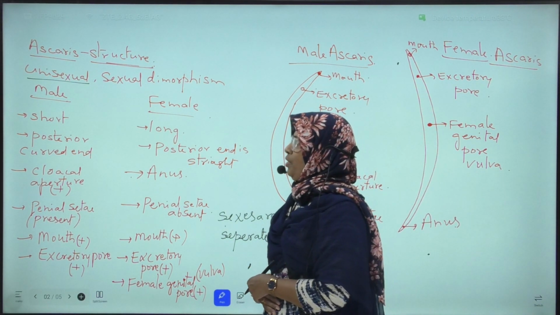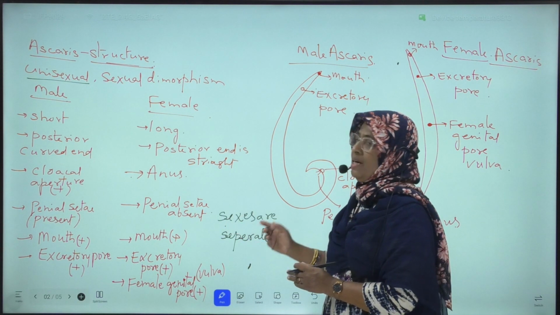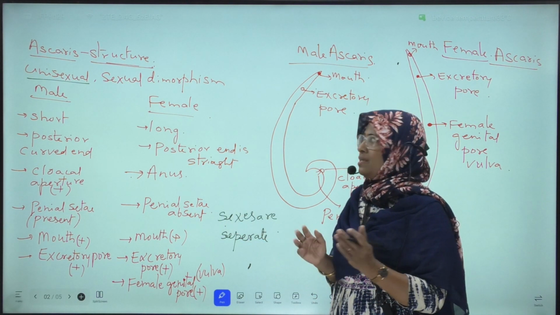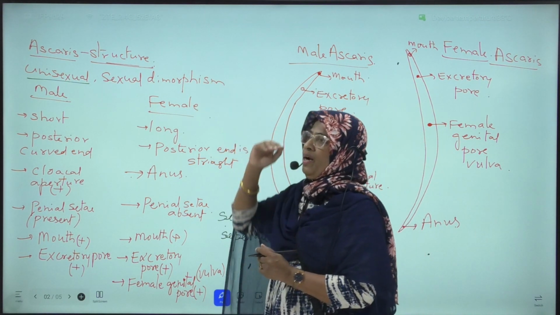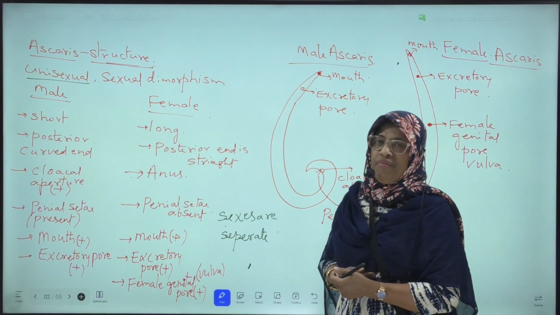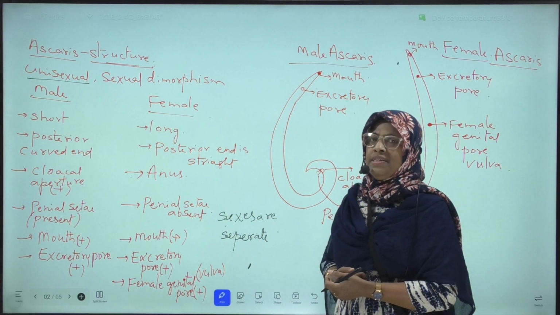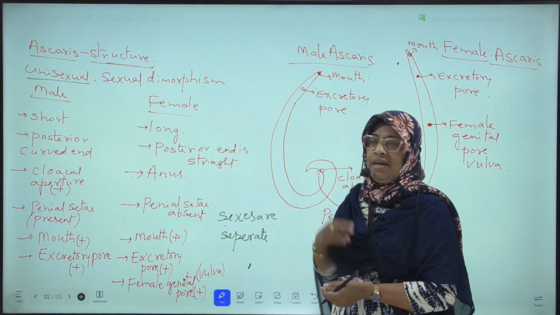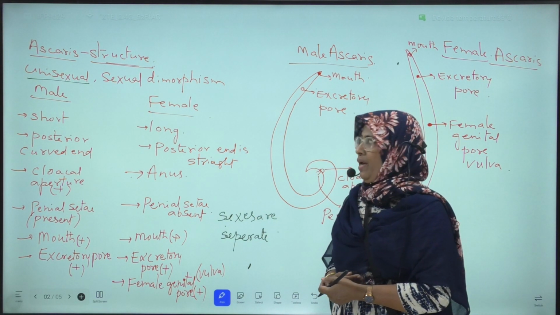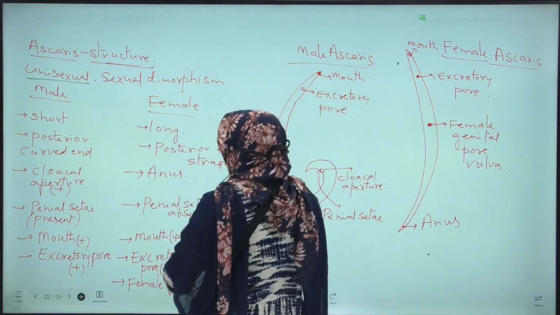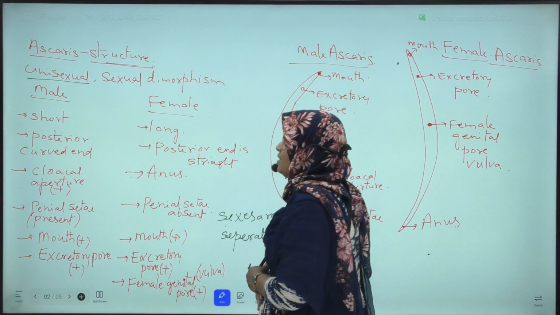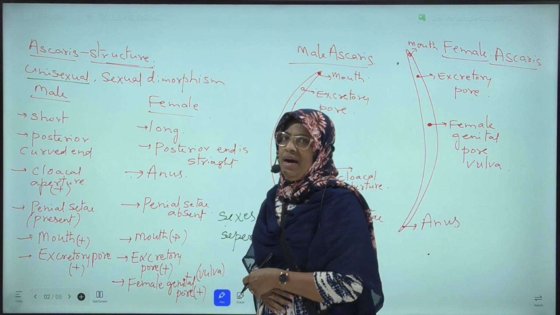Okay, it is a unisexual animal, means sexes are separate, means dioecious. Male and female individuals are separate. Next, it exhibits sexual dimorphism, means male individuals are identified from female individuals by observing certain morphological characters or external characters. Okay, this is called sexual dimorphism. Now we will discuss the differences and similarities of the male and female Ascaris.